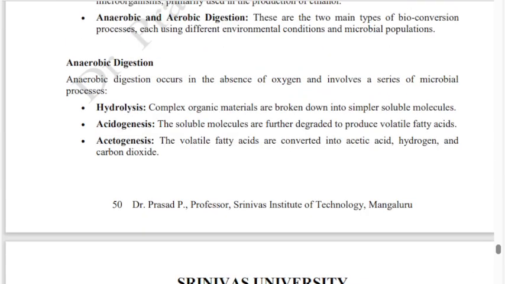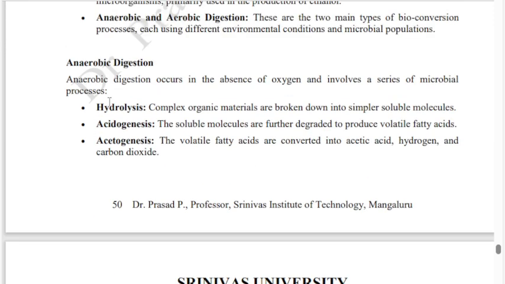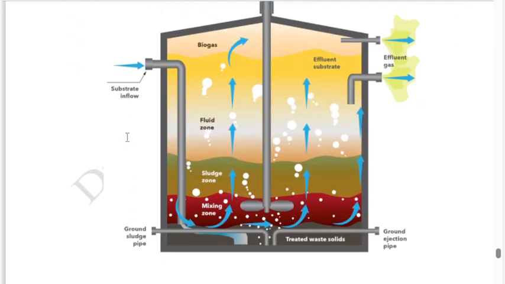In anaerobic digestion, the four stages mentioned are hydrolysis, acidogenesis, acetogenesis, and methanogenesis. Okay, so these four stages are there in our normal digestion, in our human stomach. The same processes, hydrolysis, acidogenesis, acetogenesis, and methanogenesis, are happening in our stomach when we take food into the stomach. Okay, we'll see the case of anaerobic digestion, or an anaerobic digestion biogas plant.